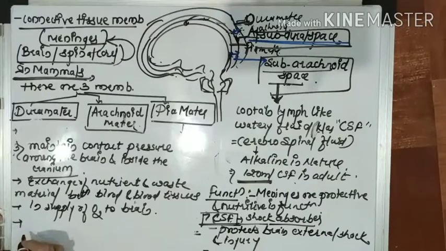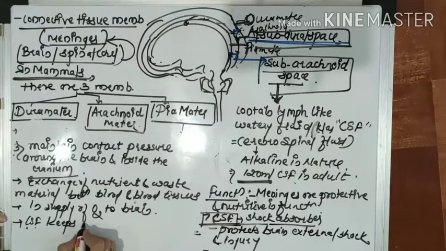Apart from that, this CSF, cerebrospinal fluid, also keeps the central nervous system moist. This CSF is not only present in the brain, but also around the spinal cord.